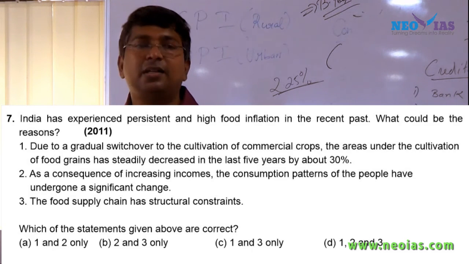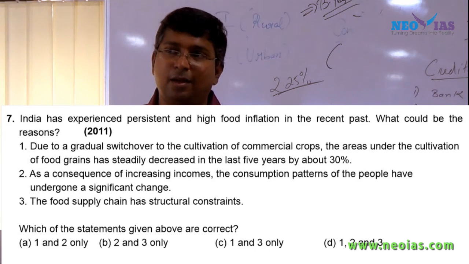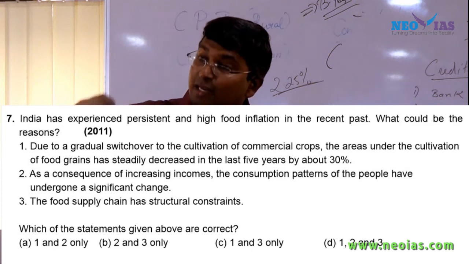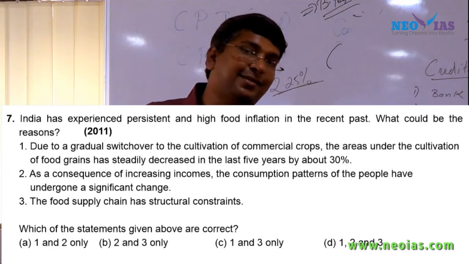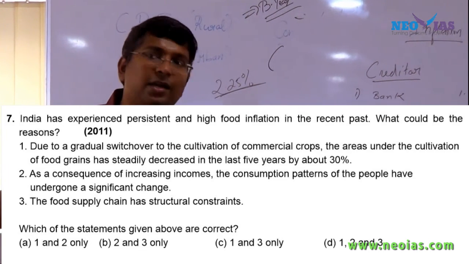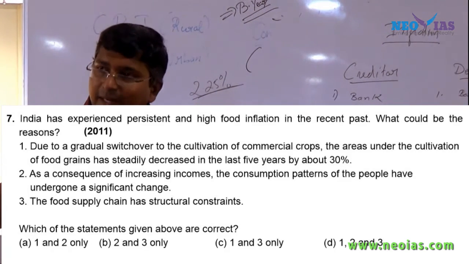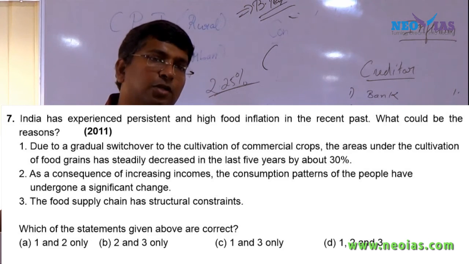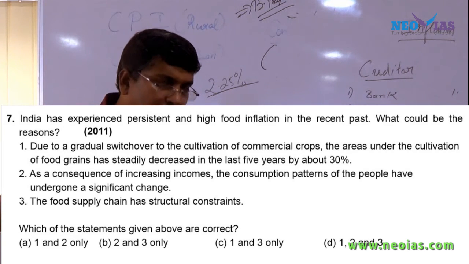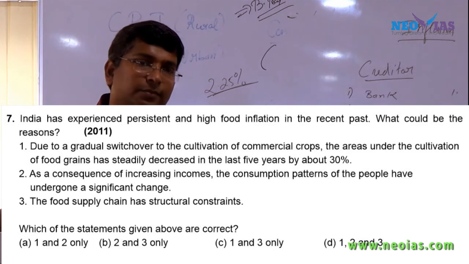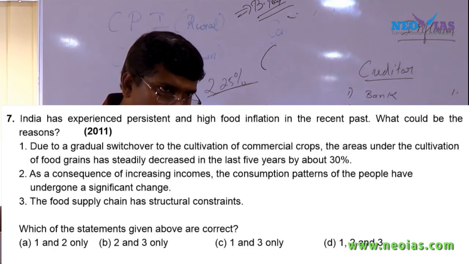Now why did people start consuming egg and milk? Because their income has increased, but the supply has not increased based on the demand. You get the point. Demand for a particular item has increased, but the supply constraint is still there. The same quantity of egg or milk is produced, but the people consuming it have increased. Obviously, what will happen to the inflation of that product? It will increase. This is what it means.